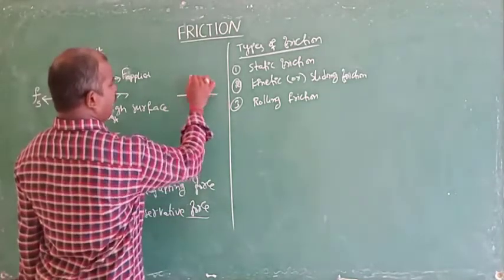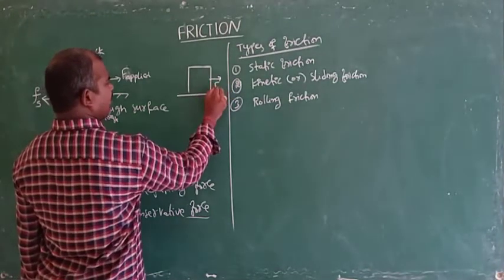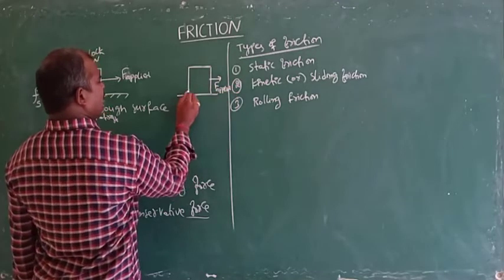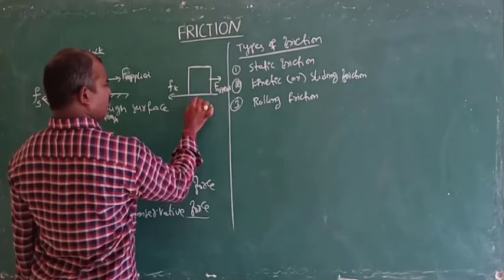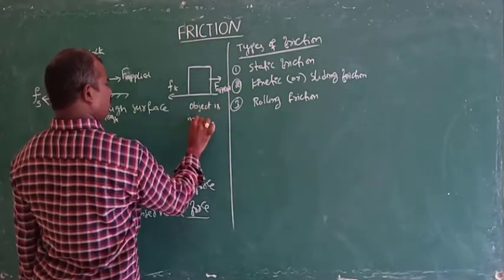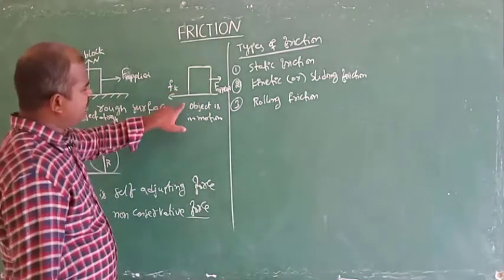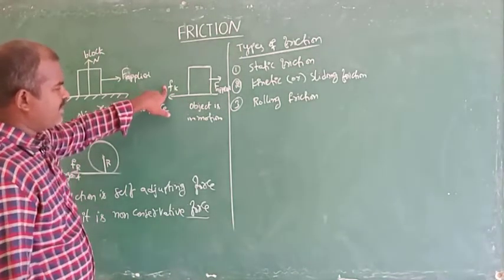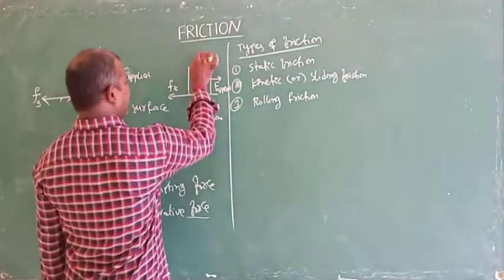When we apply some force, F applied, the object is in motion. Then this force of friction we call kinetic friction.